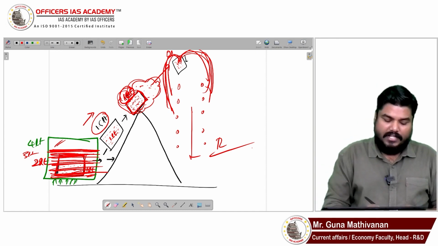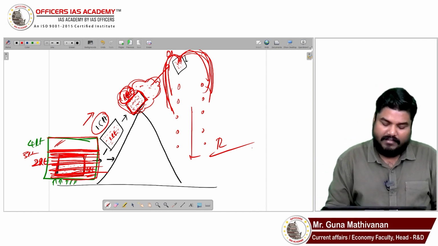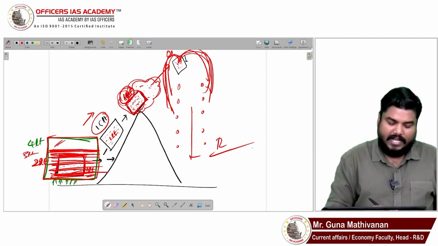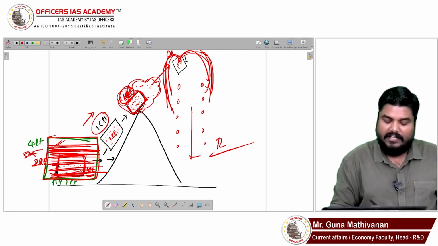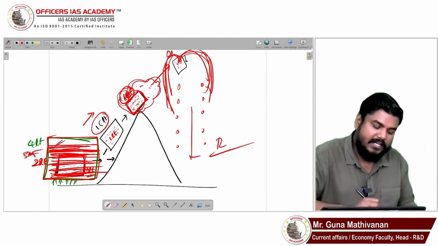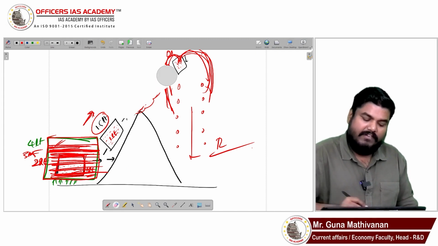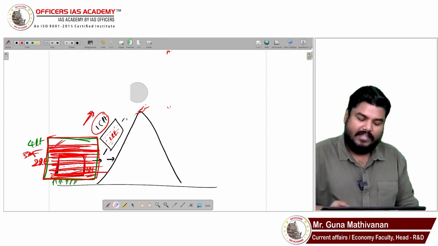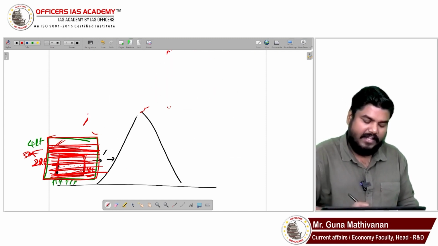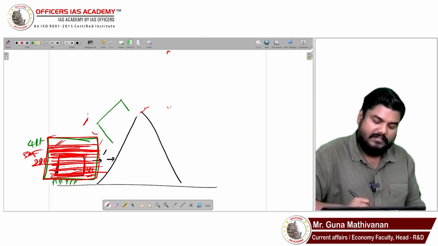So what happens? This 4 liters worth air particle now has 3.5 liters of water. This air particle is now lifted. It is lifted even before going to this height. The air particle is now coming to this region.